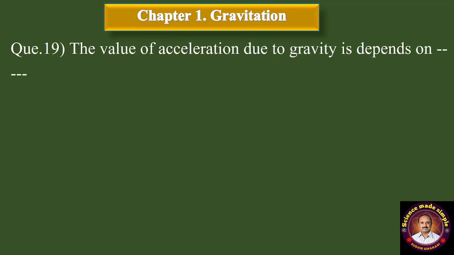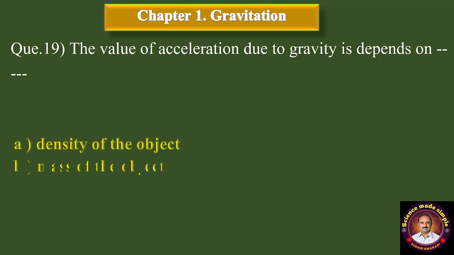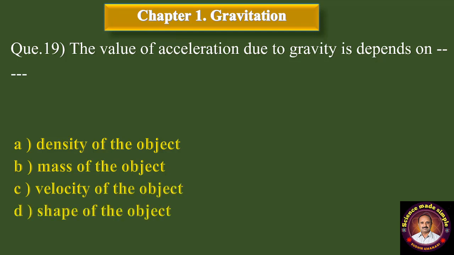Question number 19. The value of acceleration due to gravity depends on dash dash. A option, density of the object. B, mass of the object. C, velocity of the object. And D, shape of the object. Correct answer is option B, mass of the object.